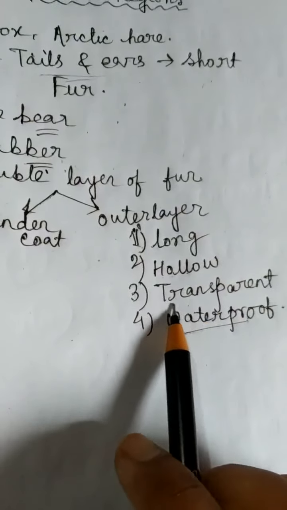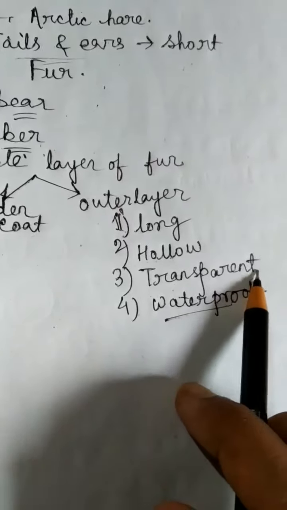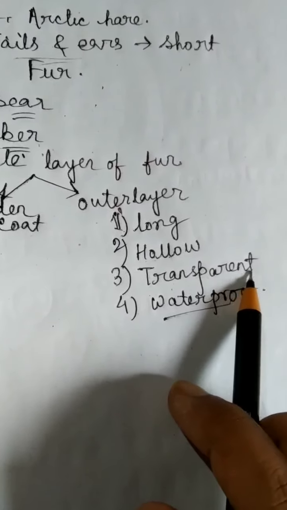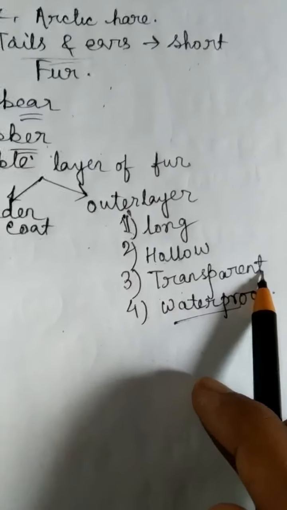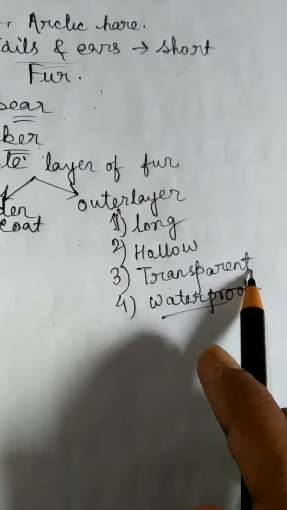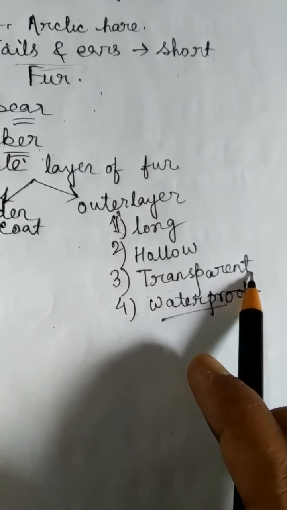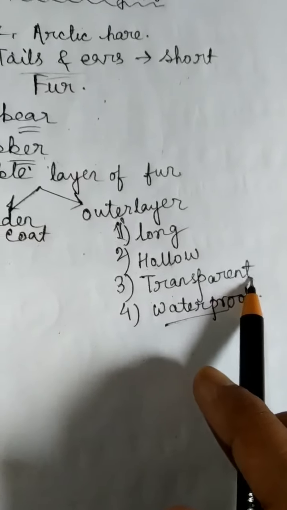Transparent. As the furs are transparent in color, they usually reflect the light, and for this they look white, and they can easily hide within the ice or within the snow. It also helps in their protection.